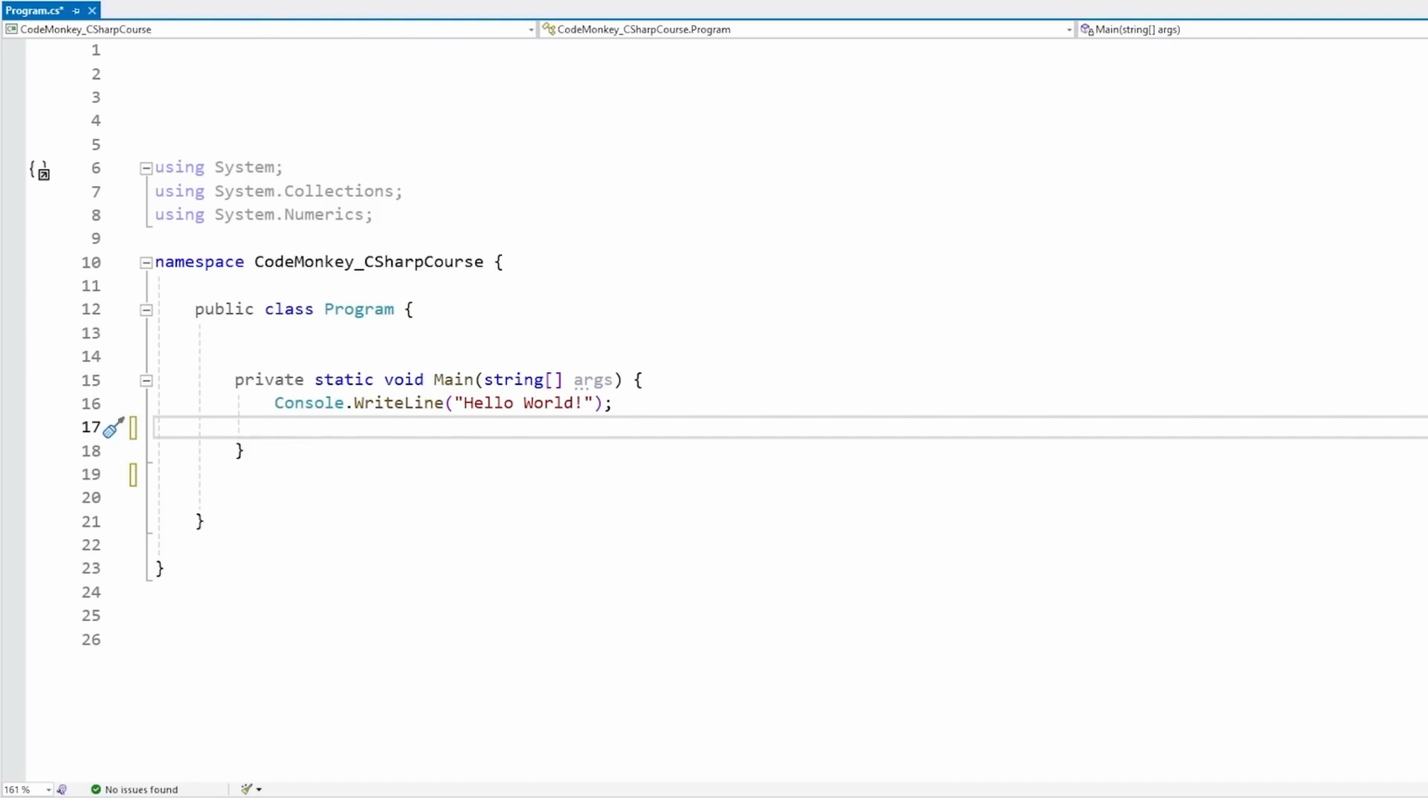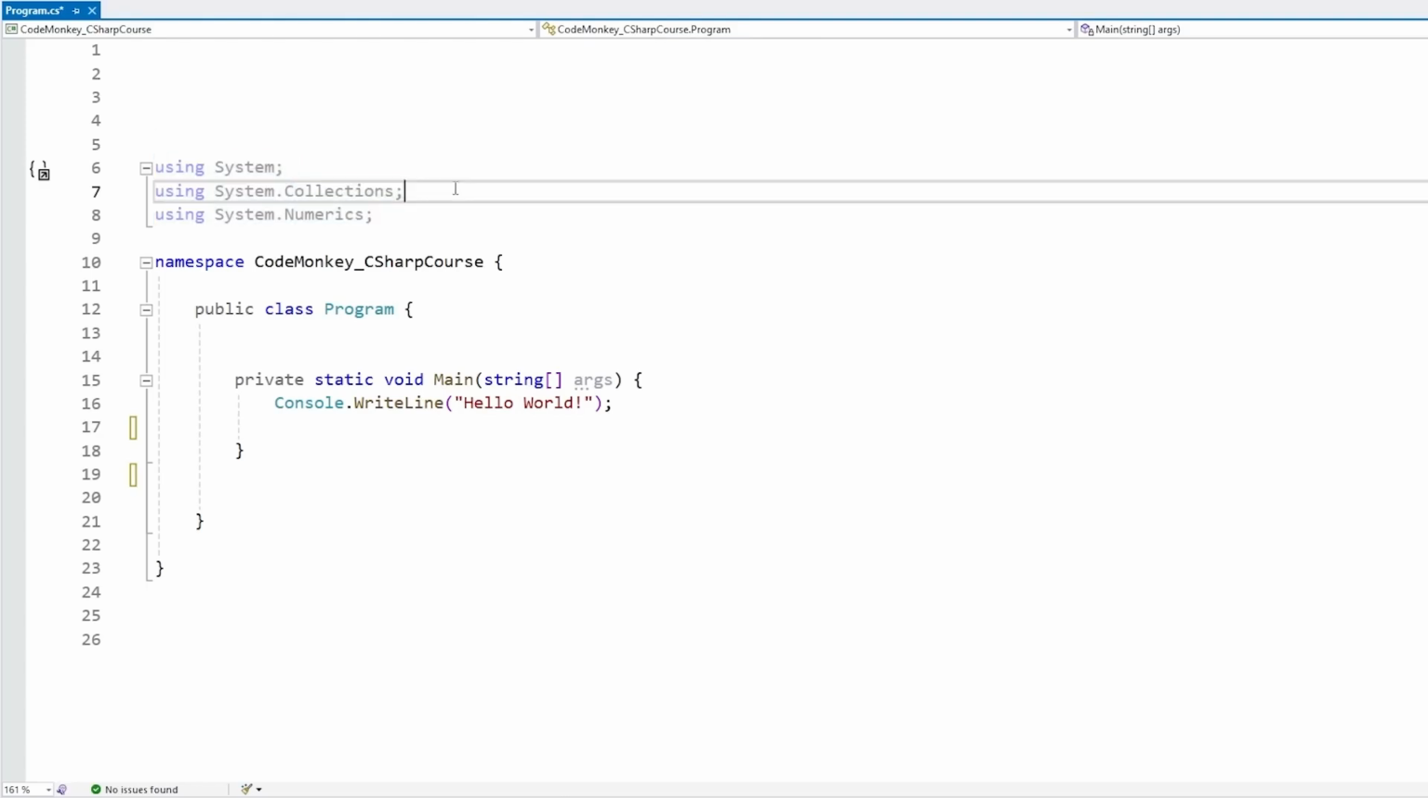For example, you would have some kind of folder for your game logic, another one for some AI logic, another for the UI, and so on. Basically, it helps you keep things organized. And actually, we've already been using a bunch of namespaces. Up here, all of these using statements, these are all namespaces.